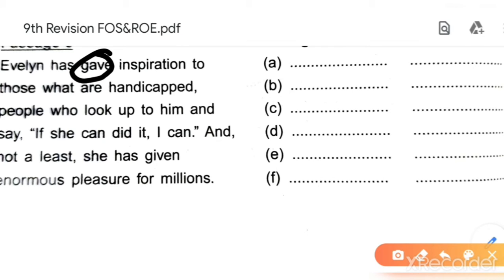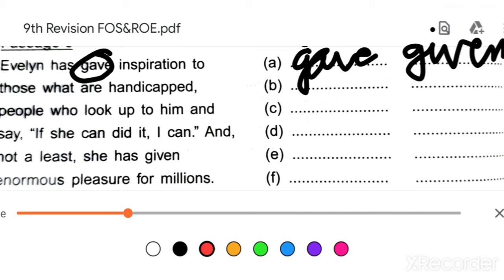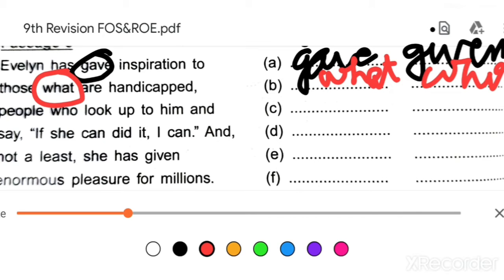Okay, now first line, Evelyn has gave. Here, "gave" is the mistake, because "has" is given, and with has or have we use the third form of the verb. So, has given. Then, next one, those what are handicapped. See, people are being talked about, so here we will use "who". Who are handicapped people who look up to him.